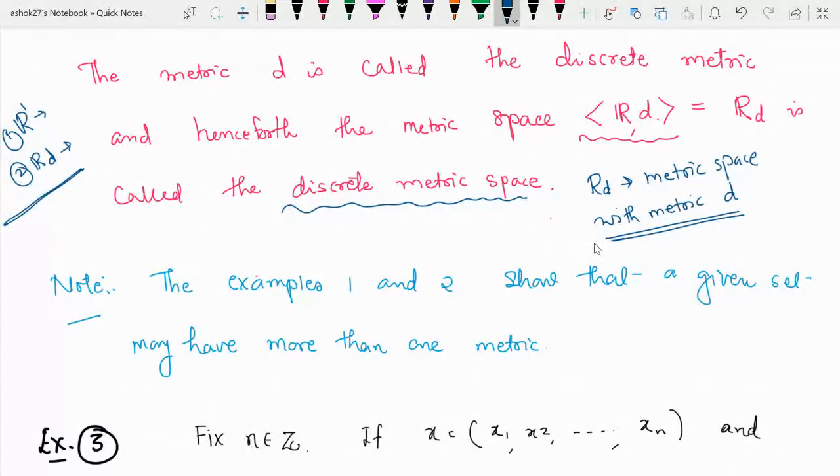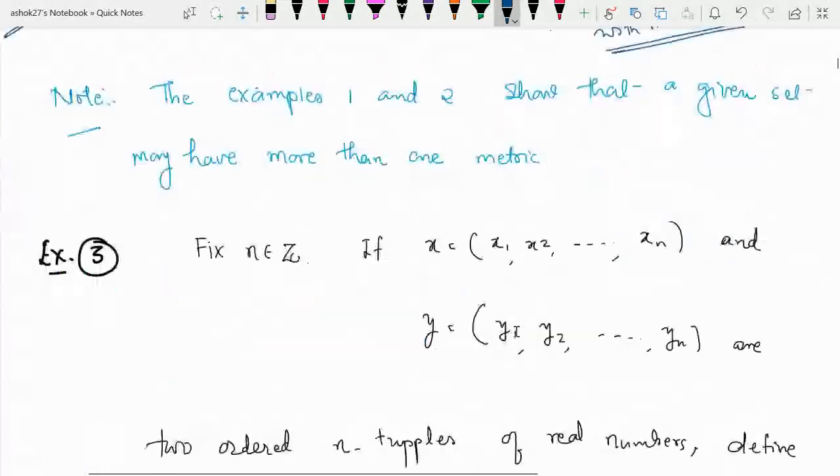So note that examples 1 and 2 show that a given set may have more than one metric. What is R1? The set is the same, but the metric is different. Here it is R1, and here it is R_D. So the set is the same but the metric is different. So we can define different metrics on the same set. This is our observation.